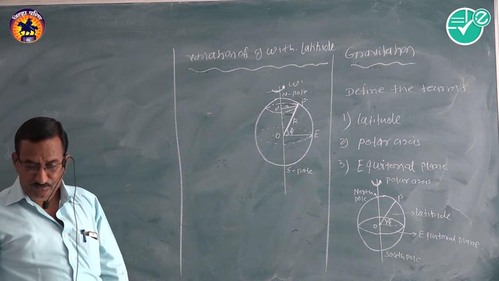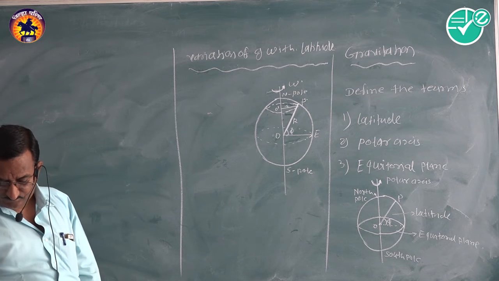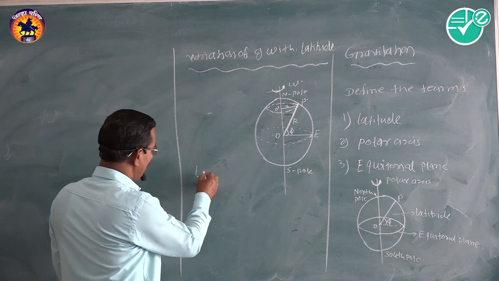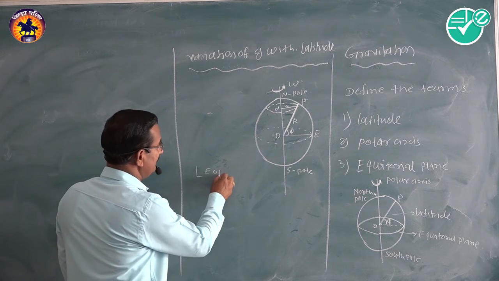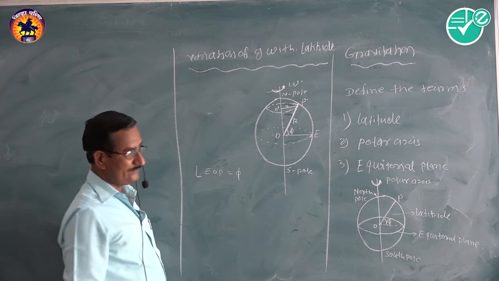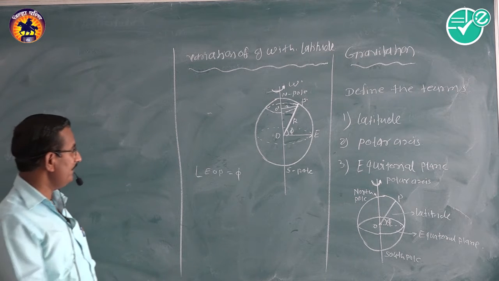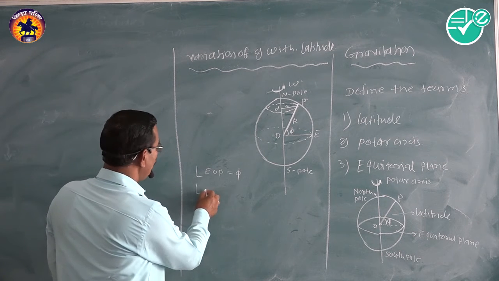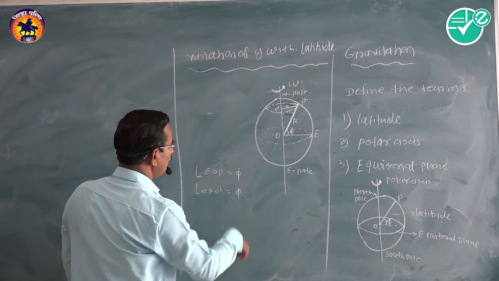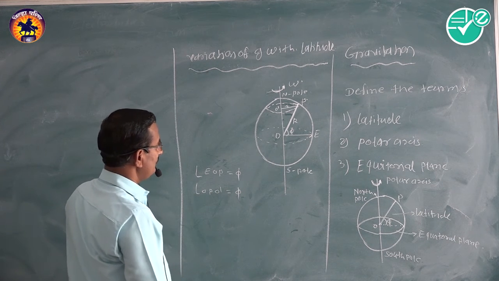From the geometry of the figure, angle EOP is equal to phi, that is the latitude. Then angle OPO dash is equal to phi.